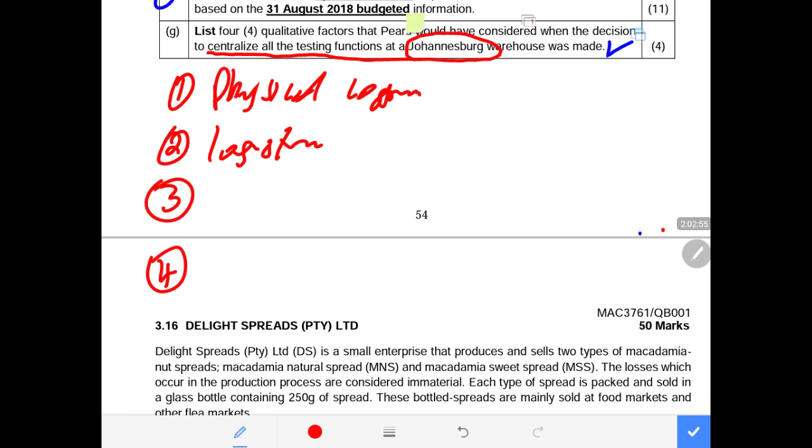And thereafter, we also need to look at the inventory movement control and safety. This inventory will be moving from these 3 different production plants into one central place. The inventory movement control and safety thereof must also be taken into account. The safety of moving this inventory from one place and the control of that to this one central place, because previously it used to stay in one place, produced, tested, and distributed to the different retail stores around the country. But now they have to be produced here and delivered in one place for testing. So we need to look at the inventory movement control and safety thereof.